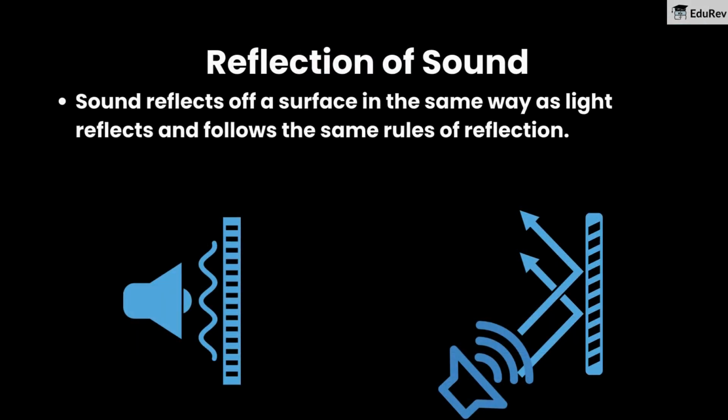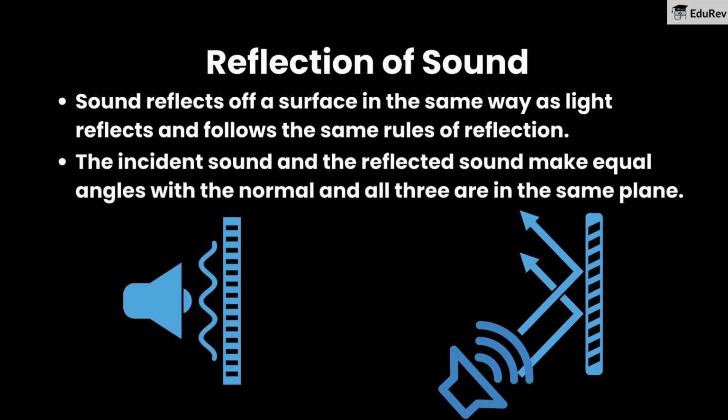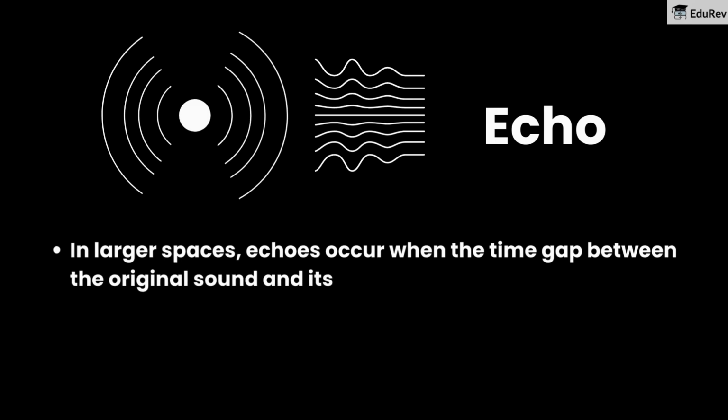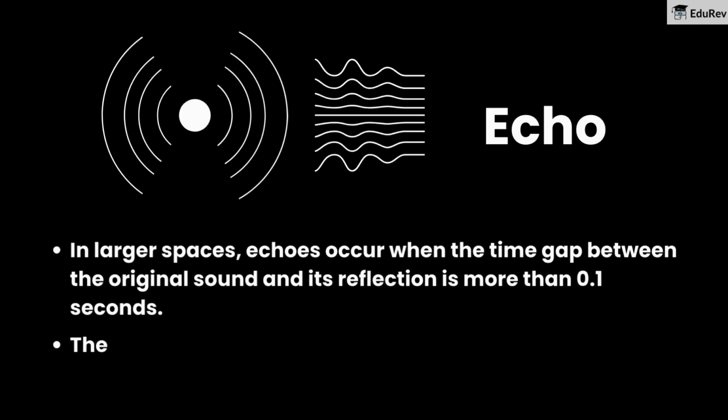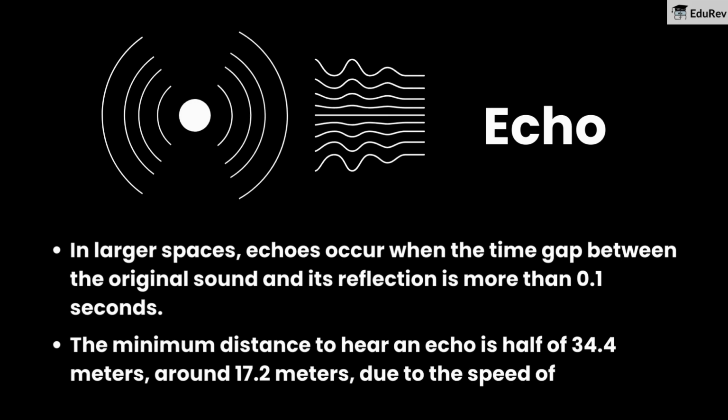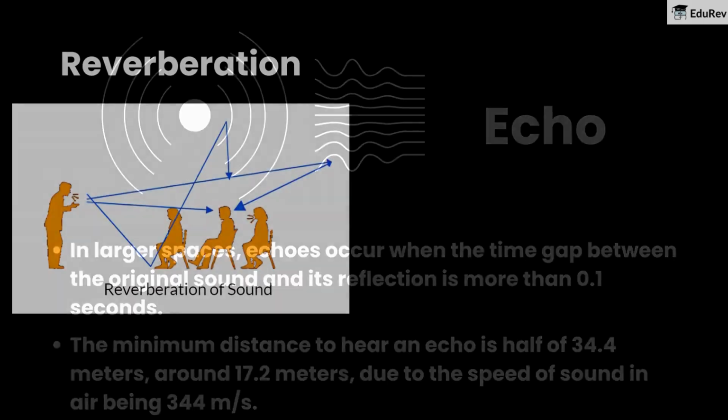Sound reflects off a surface in the same way as light reflects and follows the same rules of reflection. The incident sound and the reflected sound make equal angles with the normal, and all three are in the same plane. In larger spaces, echoes occur when the time gap between the original sound and its reflection is more than 0.1 seconds. The minimum distance to hear an echo is half of 34.4 meters, around 17.2 meters, due to the speed of sound in air being 344 meters per second.